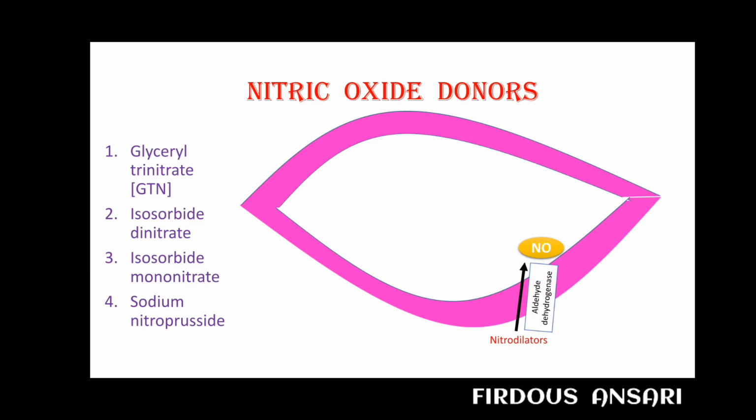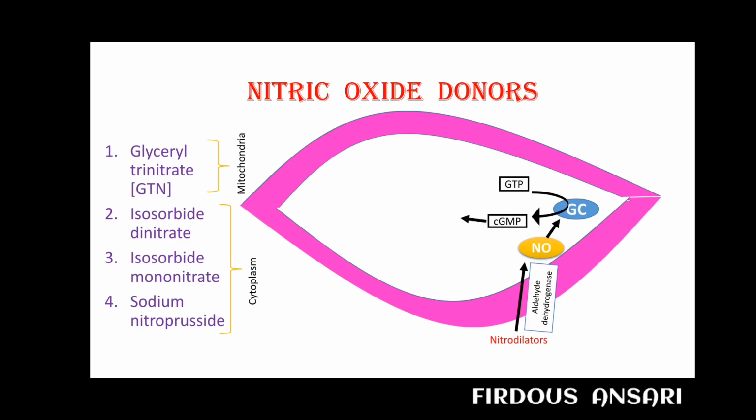In case of glyceryl trinitrate, this enzyme is present in the mitochondria, whereas for other drugs, this enzyme is present in the cytoplasm. Now, once nitric oxide is produced inside a smooth muscle, it will follow the same pattern. That is, it will cause activation of the enzyme guanylyl cyclase. This enzyme will convert GTP, that is guanosine triphosphate, into cyclic GMP.